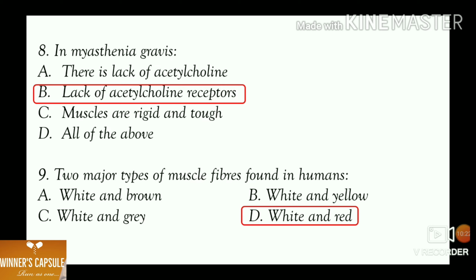Based on the contraction time, skeletal muscles can be divided into red muscles and white or pale muscles. Red muscles contain a large number of type 1, that is slow fibers, whereas pale or white muscles contain a large number of type 2 or fast fibers. So the two major types of muscle fibers found in humans are white and red muscle fibers.